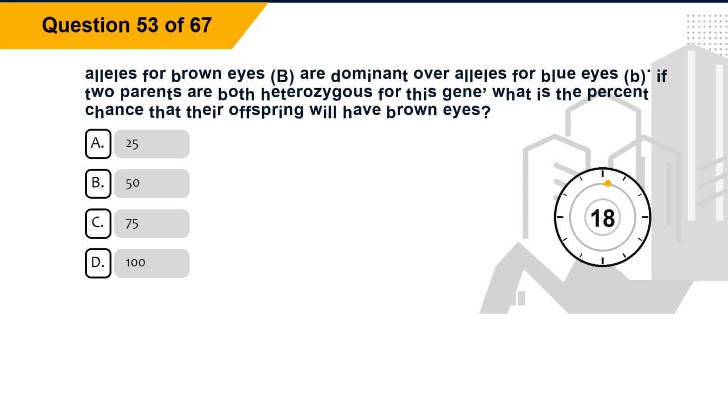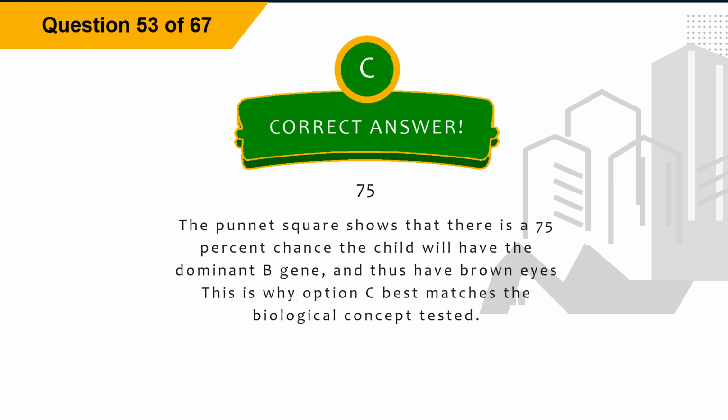Question 53. Alleles for brown eyes, B, are dominant over alleles for blue eyes, b. If two parents are both heterozygous for this gene, what is the percent chance that their offspring will have brown eyes? Option A, 25. Option B, 50. Option C, 75. Option D, 100. The correct answer is option C, 75. Explanation. The Punnett square shows that there is a 75% chance the child will have the dominant B gene, and thus have brown eyes. This is why option C best matches the biological concept tested.